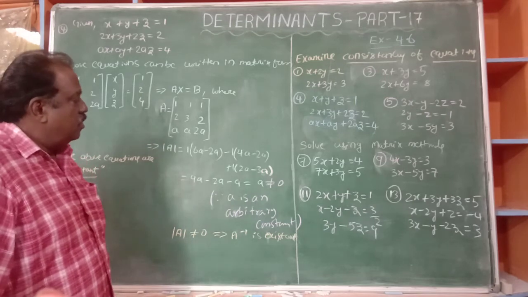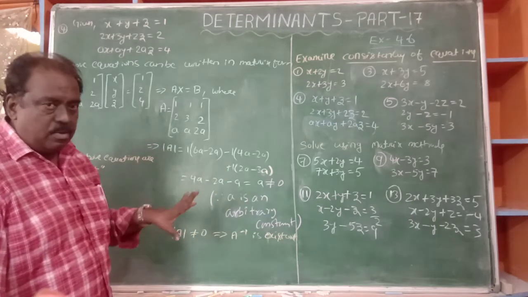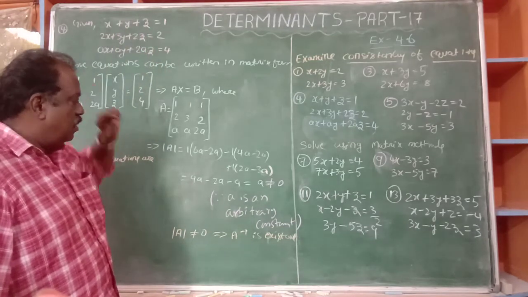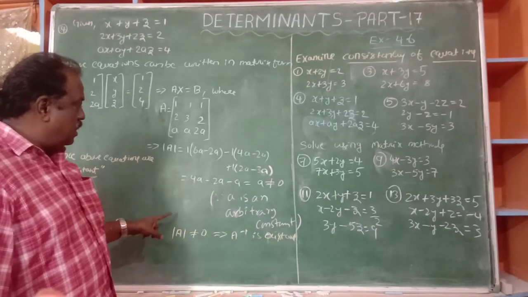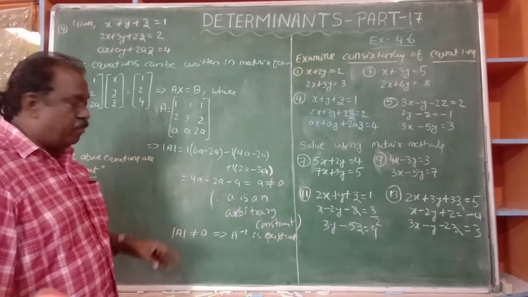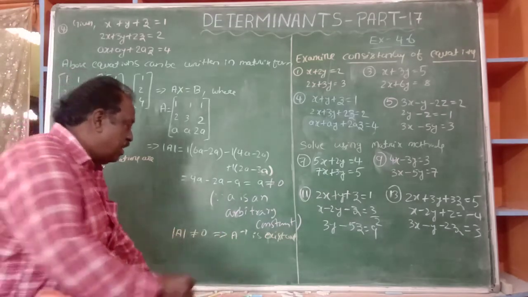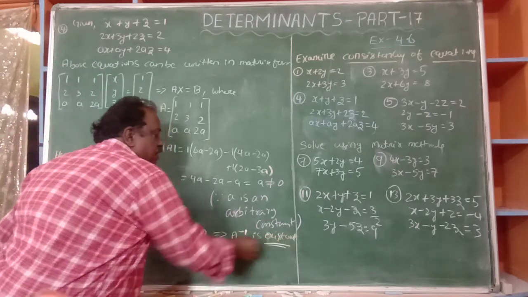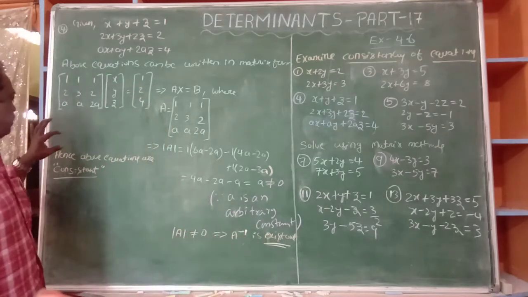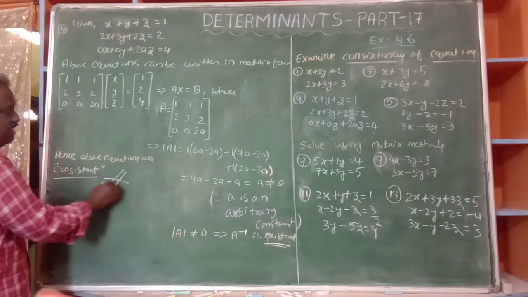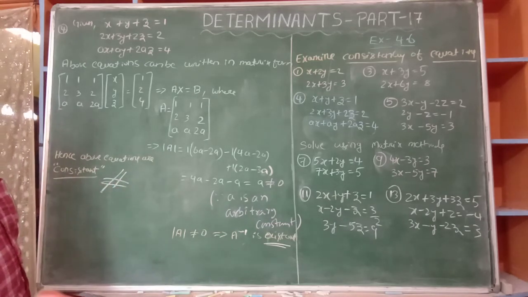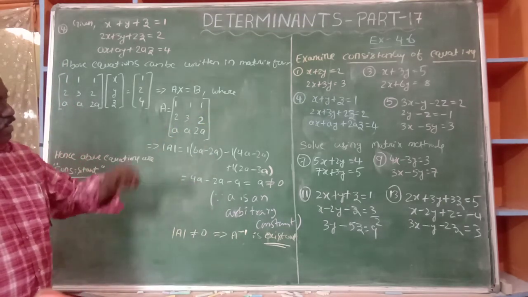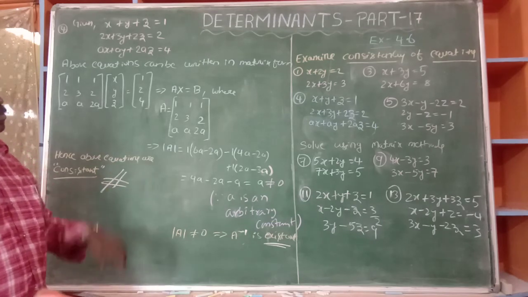So moreover, a is not equal to 0. If a is equal to 0, it is not possible; this equation will not be satisfied. So a is not equal to 0. That means A inverse exists. If the inverse exists, the system of equations is consistent. Like that we can solve. It is an important problem. Try to learn it well.